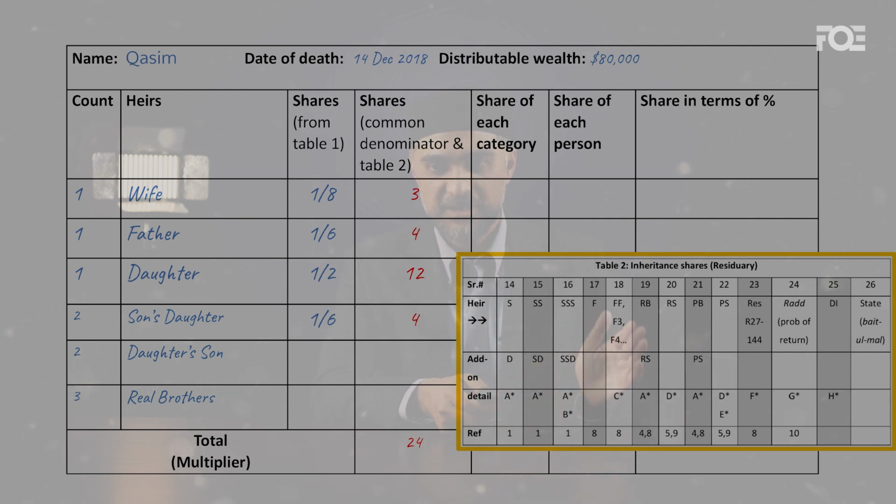We walk from left to right. We see son. We don't find a son. Father, we do see a father. Father already has a share, which is 4, right? So the one that is left behind also goes to the father. Now father, instead of getting 4, will now get 5. And of course the other two relatives, real brothers and daughter's son, are not going to get any share. This is how we distribute the 24 slices.